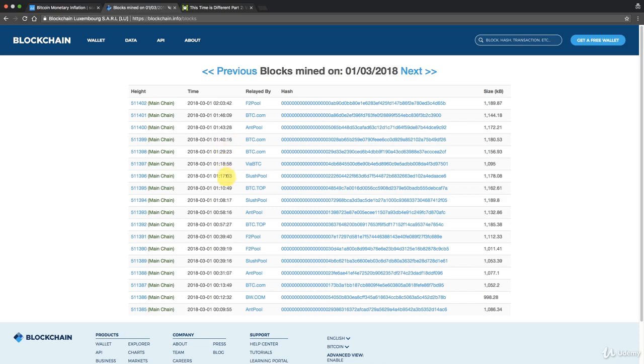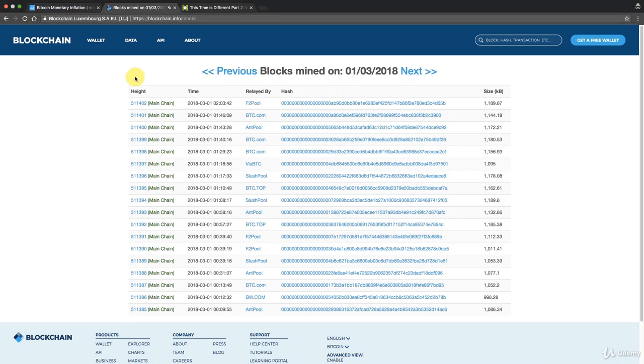11 minutes as well. So if you take these times and you take the average, because again it's a cryptographic puzzle, it's statistical. Basically it can vary, it can fluctuate up and down, but if you take the average, it should work out to be 10 minutes. And we'll see exactly how this is controlled in the system further down in this module of the course, so you'll understand, we'll discover together why it's actually 10 minutes, how that is maintained. And so, yeah, you can click on any block and you can explore it if you like.